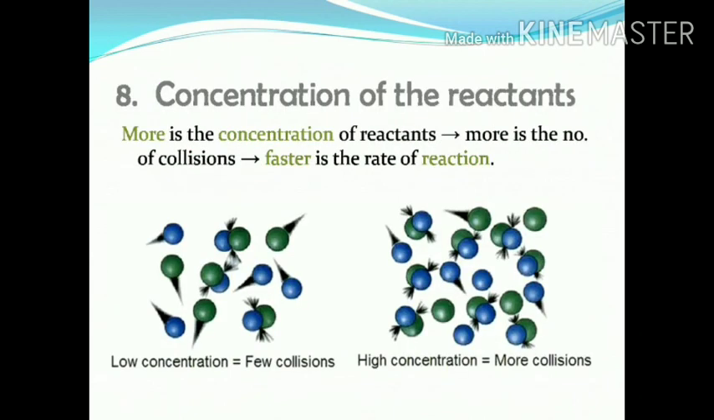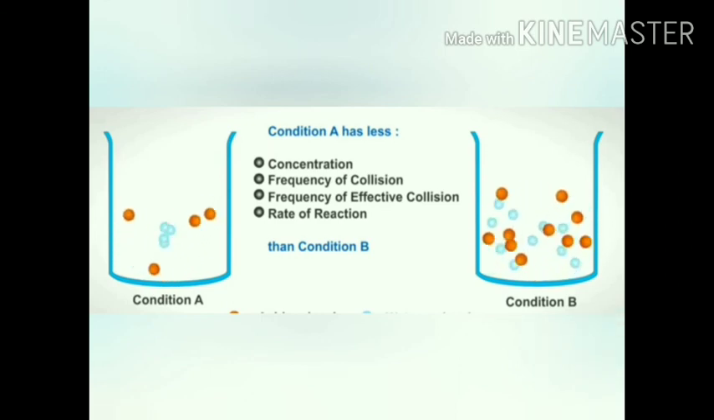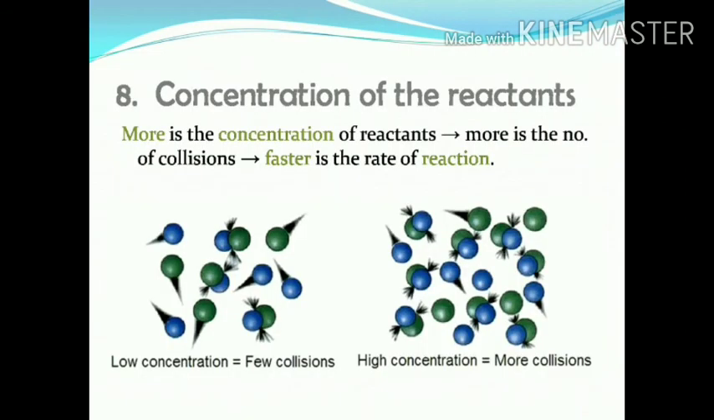Then the eighth condition is the concentration of reactants. Suppose we have 5 molecules of reactants, then these 5 molecules will collide and accordingly the product will be formed. But if we have 1000 molecules of reactants, then 1000 molecules will collide to form more product. So we can say that if the concentration of reactants is increased, meaning if the amount of reactants is increased, the number of collisions will be increased, which increases the rate of reaction.